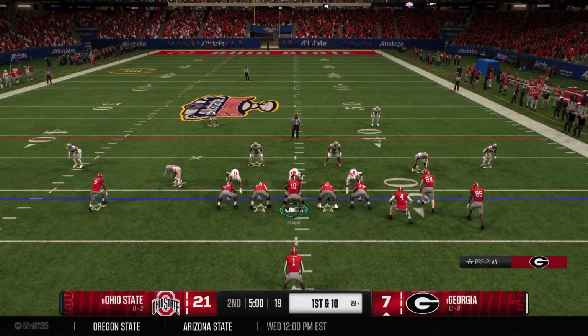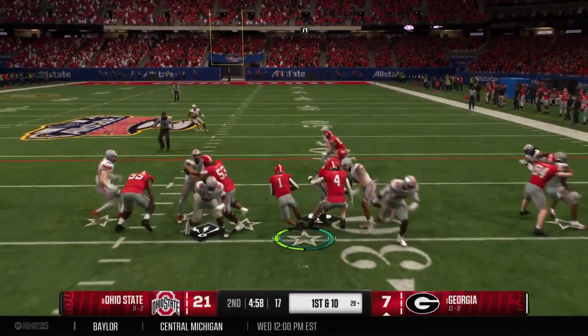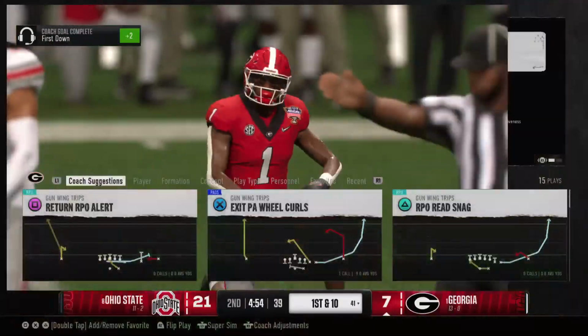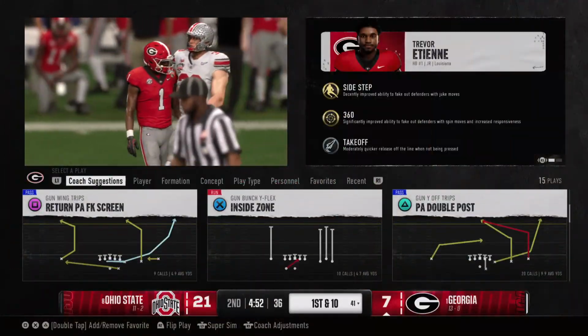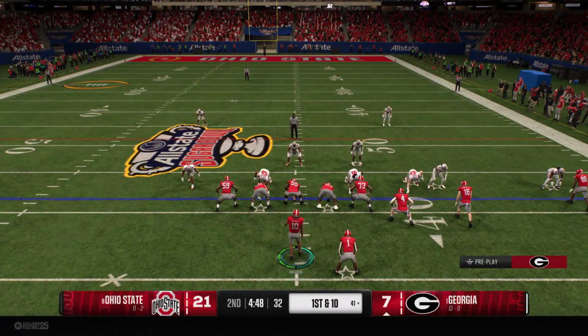Here comes the bunch formation. And the single back takes the handoff. Breaks loose at the 40. They've got him, but not before making first down yards. They'll move the ball to the 41. The Bulldogs come to the line to start a fresh set of downs.